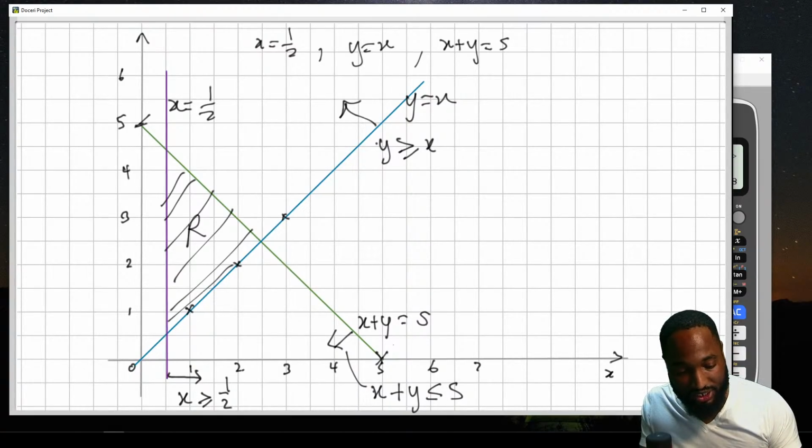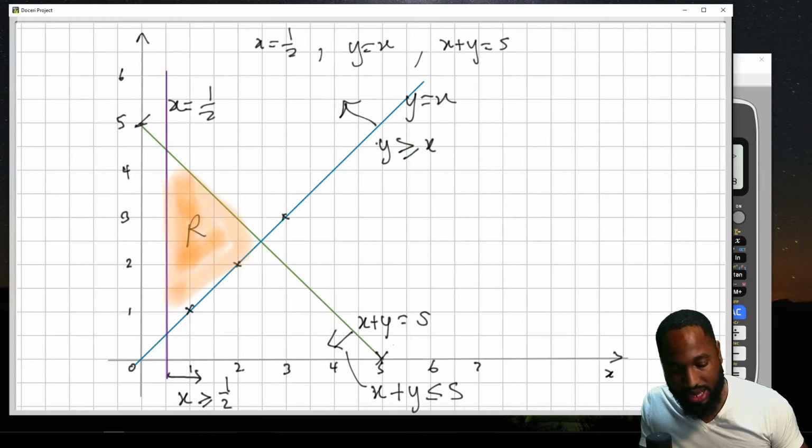They didn't ask us to shade the region, they asked us to label the region, but because I have colors out here, I could just color this in. Color in between the lines. Artistry.